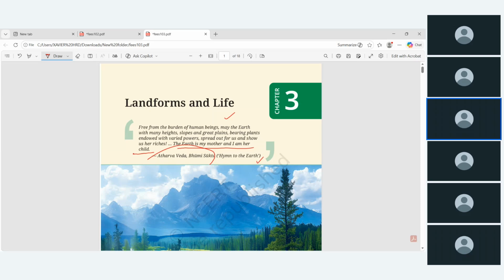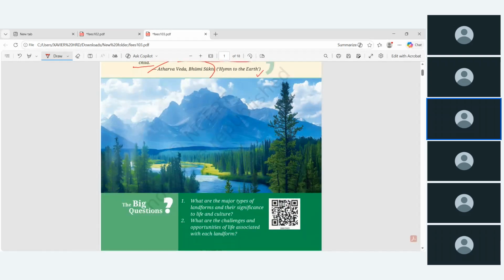May the earth having many heights, it talks about the mountains and slopes, and great plains. These mountains, slopes and plains have plants and are endowed with varied powers. Each one has varied power and is spread out for us, so everything is for us, and show us her riches. At the same time they are showing they are more powerful than the human being. That is why the earth is my mother and I am her child. This is what the hymn talks about, the landform and the life on the land.